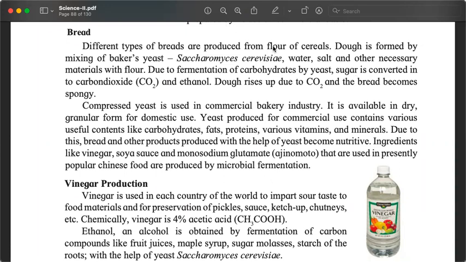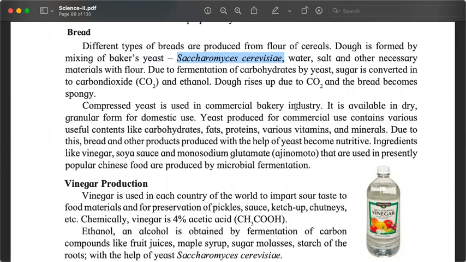So we take the flour, we make the dough, and in the dough we add something which is called baker's yeast. So after bacteria and fungi, now we are seeing how yeast can be used. Saccharomyces cerevisiae. This is the yeast that we use, and because it is used for baking, it is called baker's yeast.